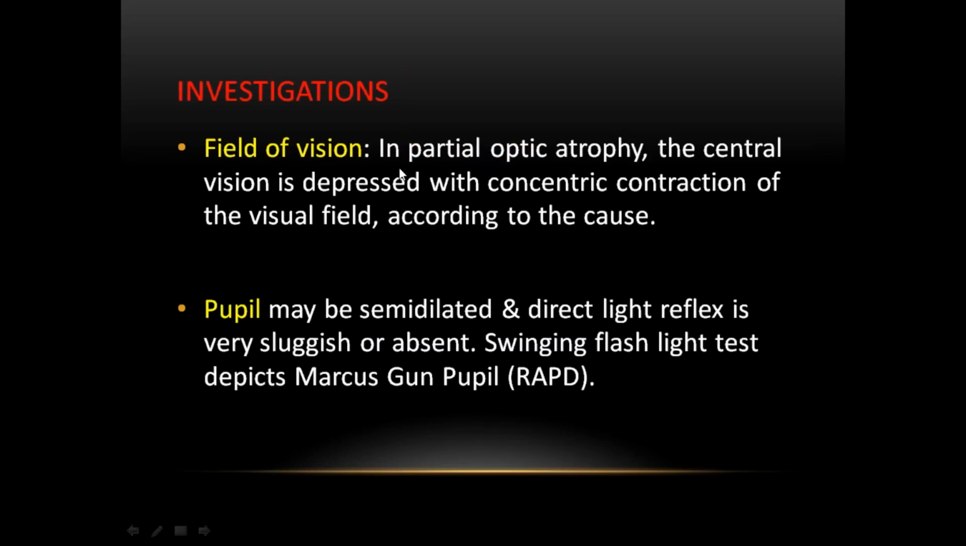Investigations: field of vision. We have already told you, central vision is lost in optic neuritis and papilledema. There is loss of peripheral vision in optic nerve gliomas and meningioma. Pupils are semi-dilated. Direct reflex is sluggish or absent, which is explained by the swinging flashlight test.